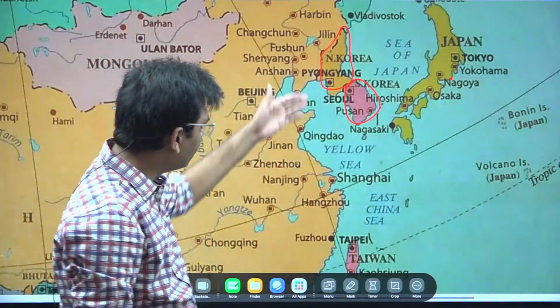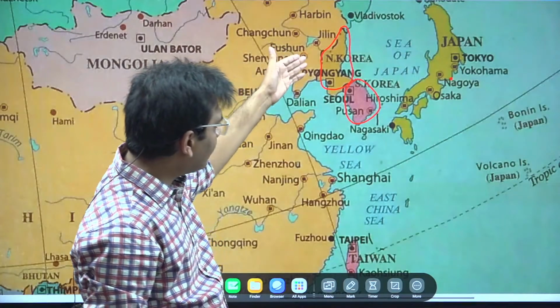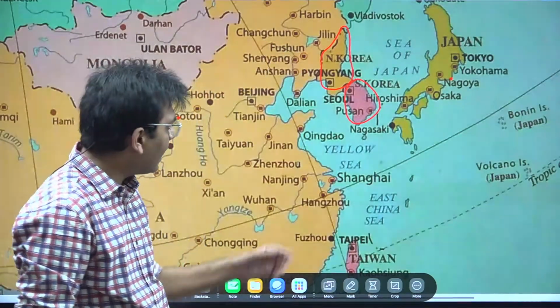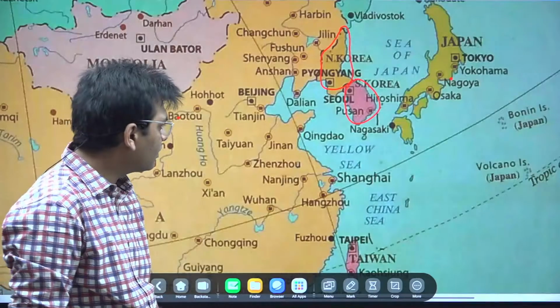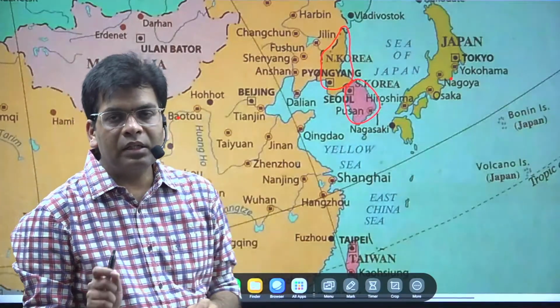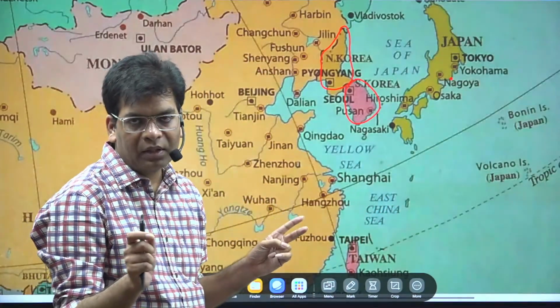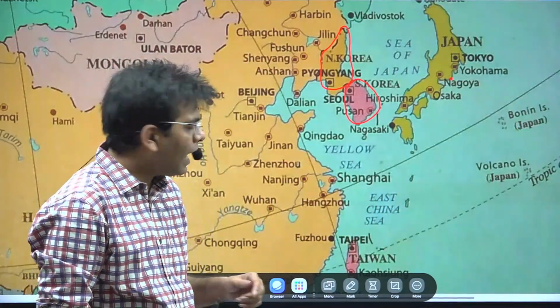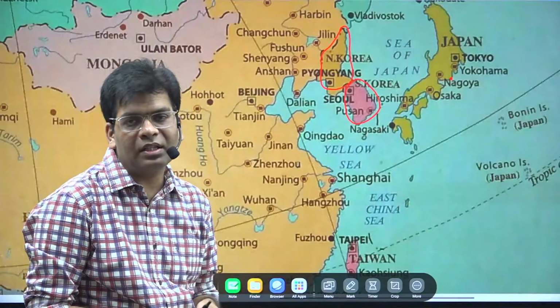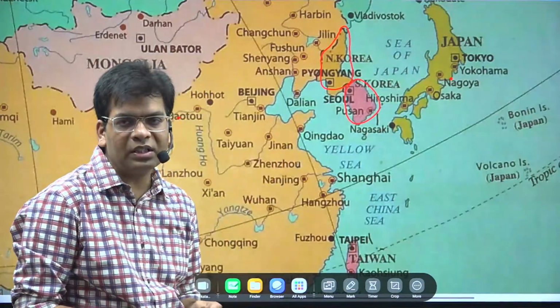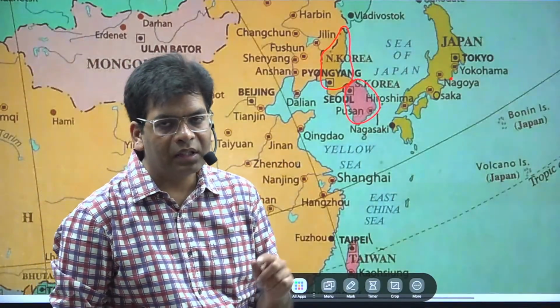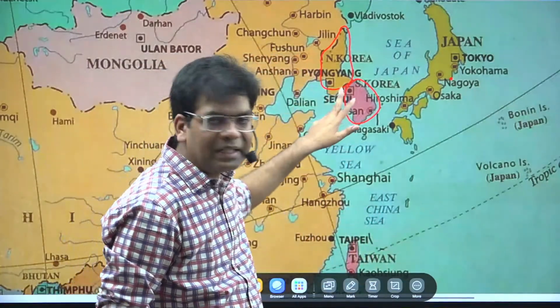So here you will see that now we find an authoritarian government in North Korea and a democratic government in South Korea. However, the language of both countries is the same, the ethnicity is the same, and the people have the same culture and tradition. So these are the two countries where we can give the example of one state but two nations.